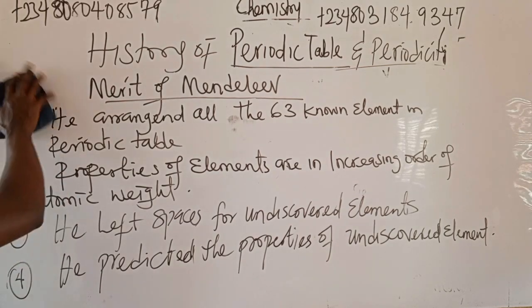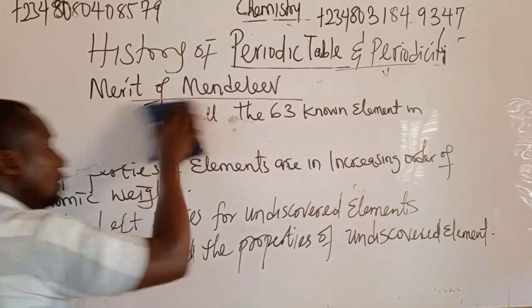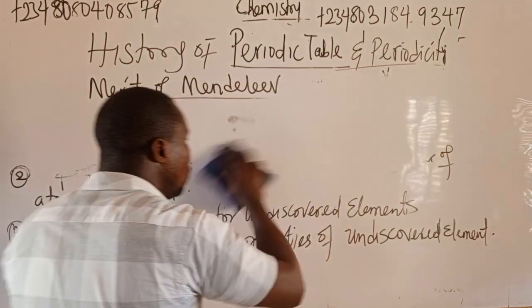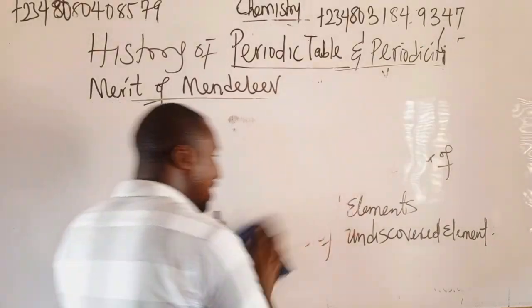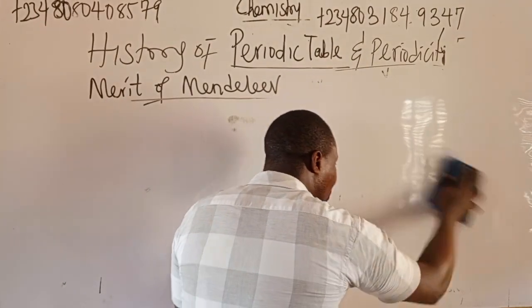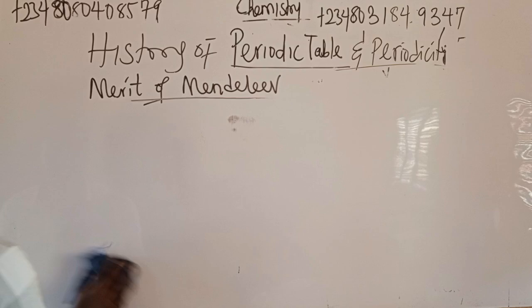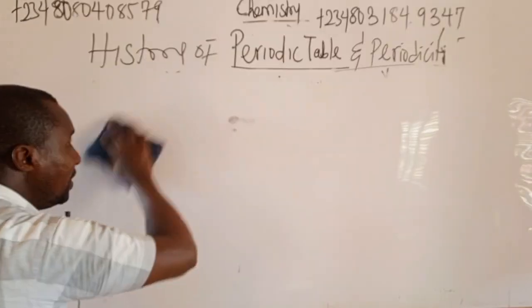Are we set? Let me know. One of the demerits: number 1, he grouped together similar elements that are not the same.